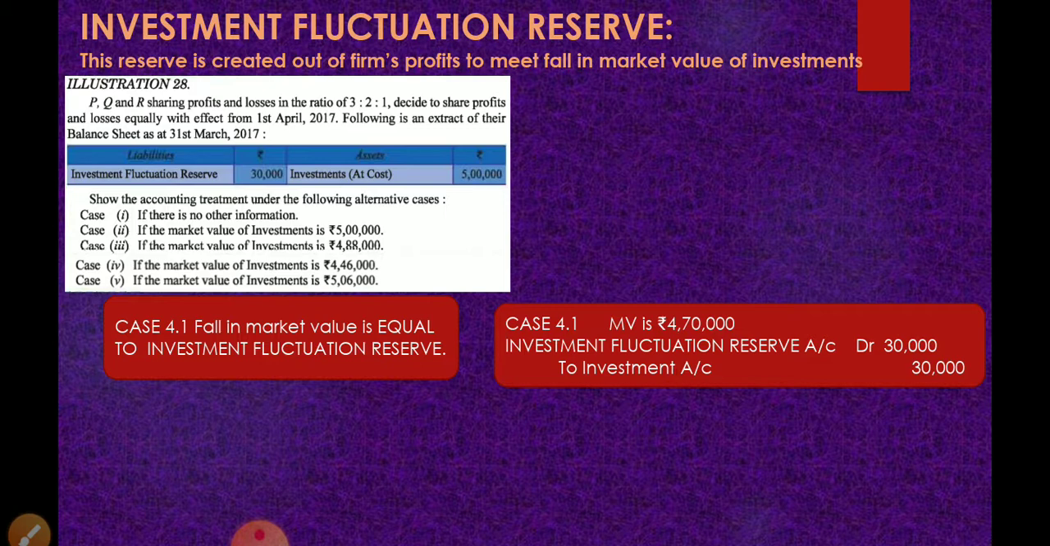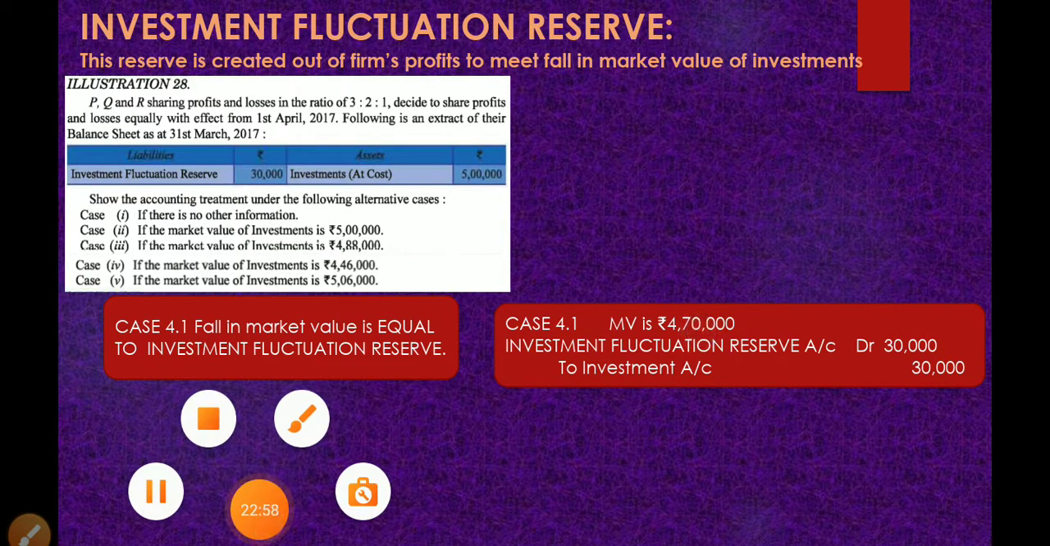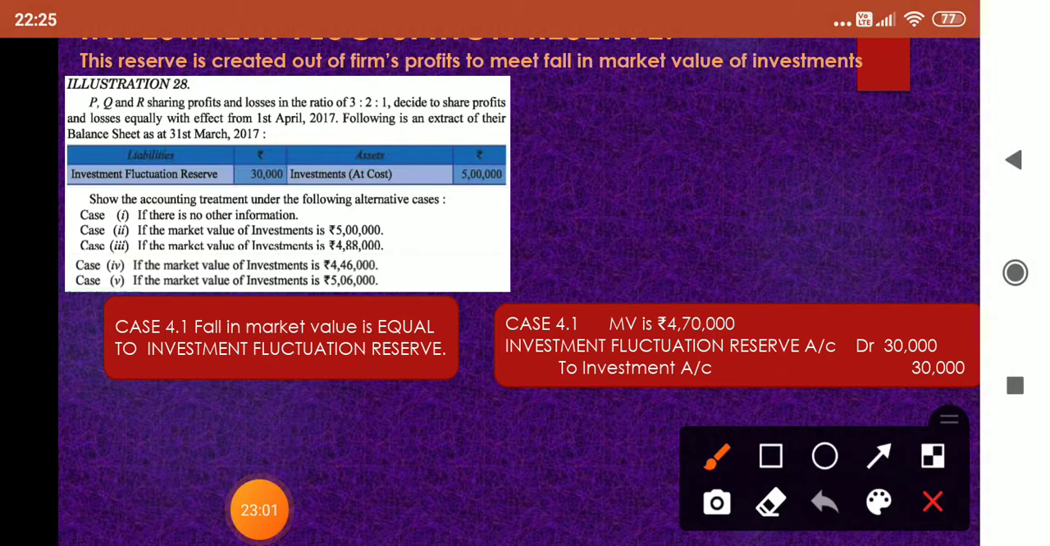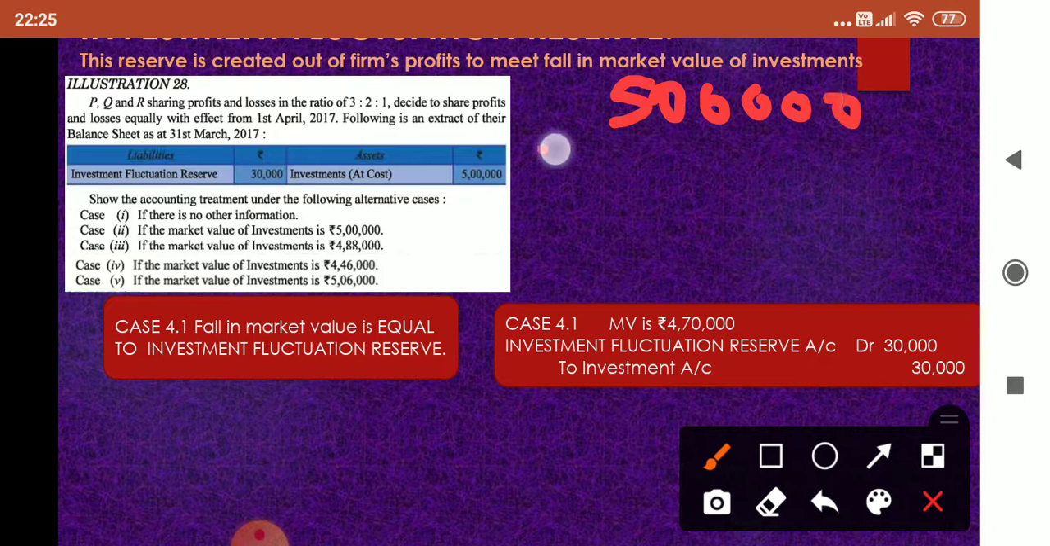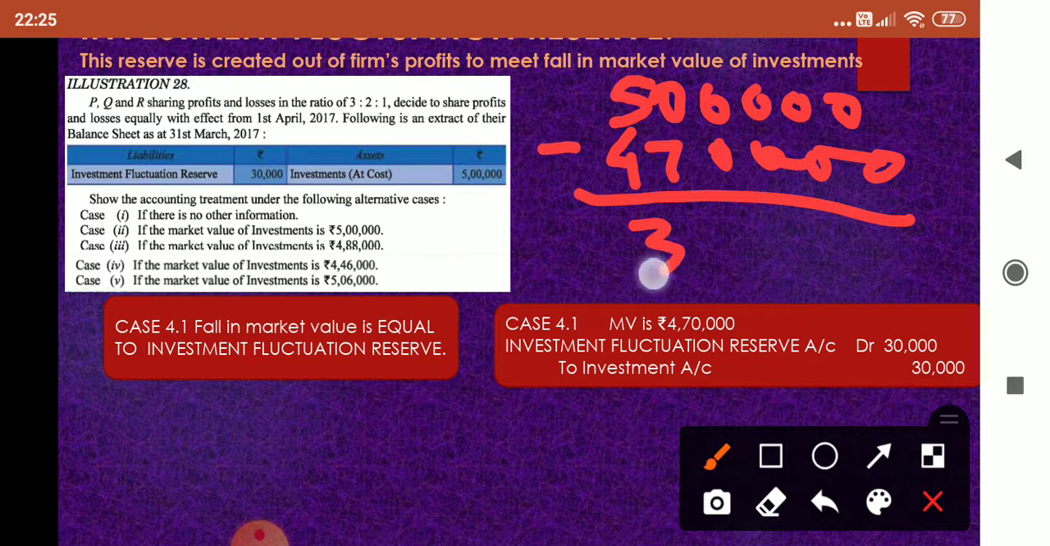So suppose the fall in market value is same as the reserve amount. Which means let us assume market value is 4,70,000. What will be the entry? What we have to do? First step that we have to do is 5 lakh minus 4,70,000, book value minus market value. The loss is 30,000. Reserve is also 30,000. Full reserve amount is used for the loss.